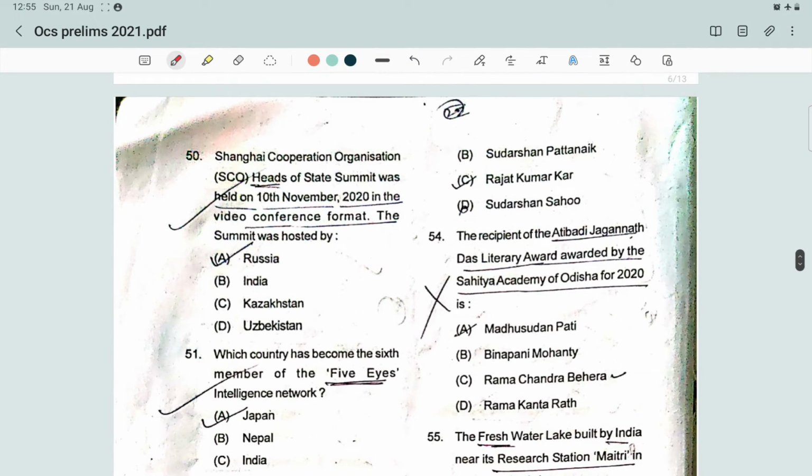Next question. The Shanghai Cooperation Organization Heads of State Summit was held on 10th November 2020 in video conference format. The summit was hosted by which country? The summit was hosted by Russia. It was the 20th summit of the SCO Council of Heads of State, and the first SCO summit held in virtual format, and the third meeting that India participated in after becoming a full member in 2017.